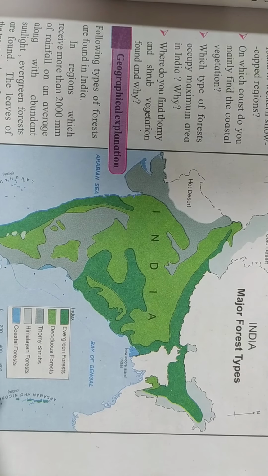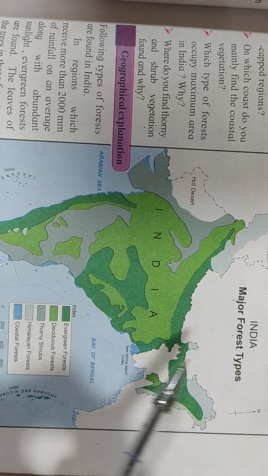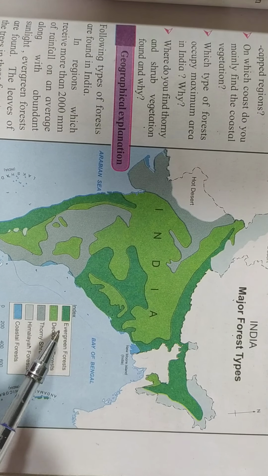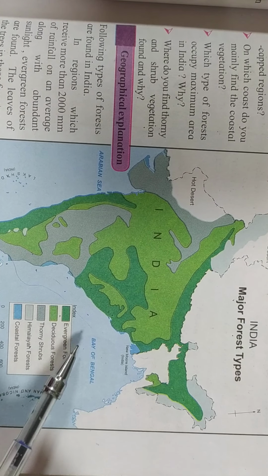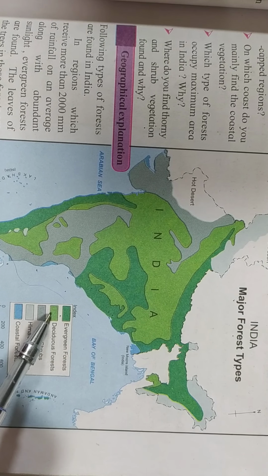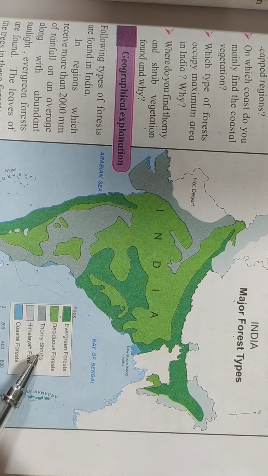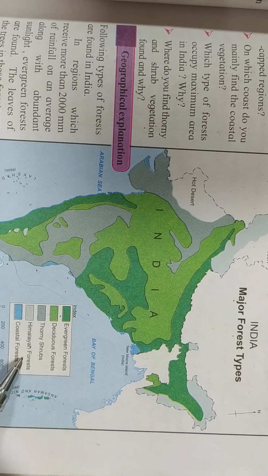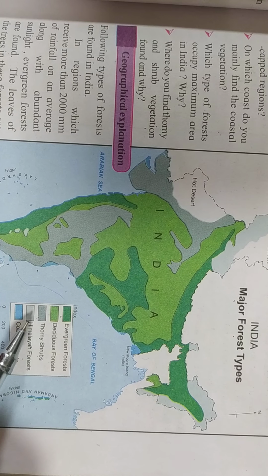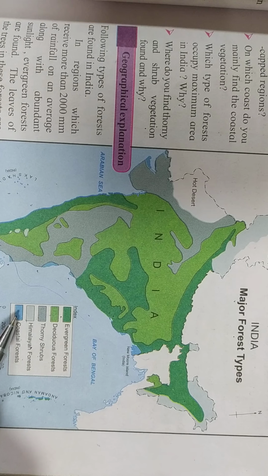Look at the map. It suggests major forest types. Let us look at the index. Evergreen forest is represented by dark green color. Deciduous forest is shown with the help of bottle green color. Thorny shrubs is shown with dark grey color. Himalayan forests are shown with light grey color, and coastal forests are shown with light blue color or aqua color.